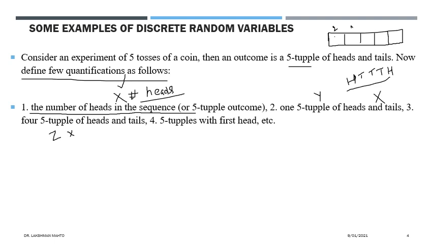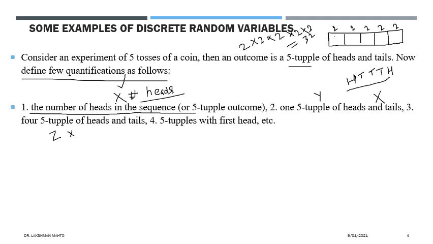So for each box there are two options. The total possible samples of size 5 would be 2 into 2 into 2, five times, so 2 to the power 5, which is 32. So the total number of outcomes would be 32. But in this third quantification, we have taken only 4. So that's why it is also not a random variable.